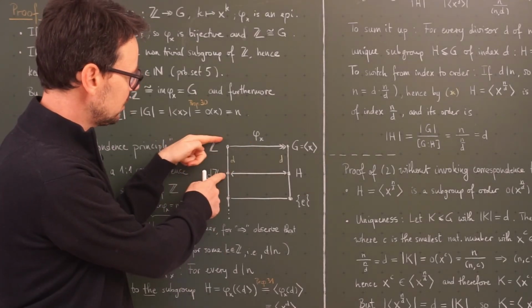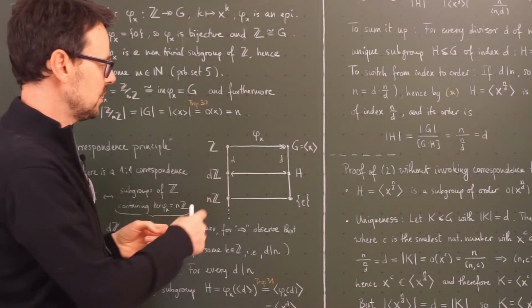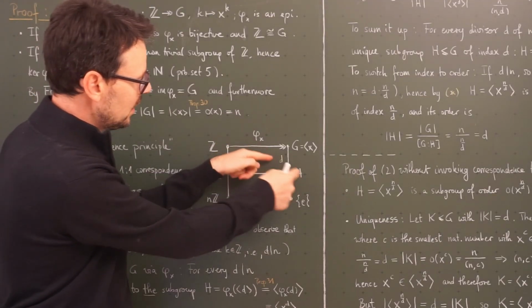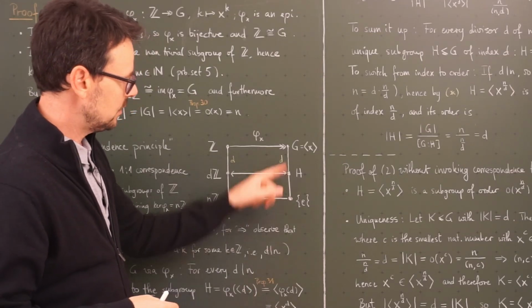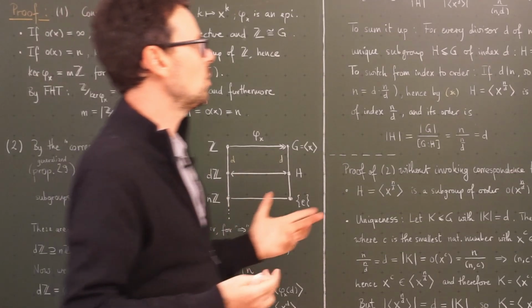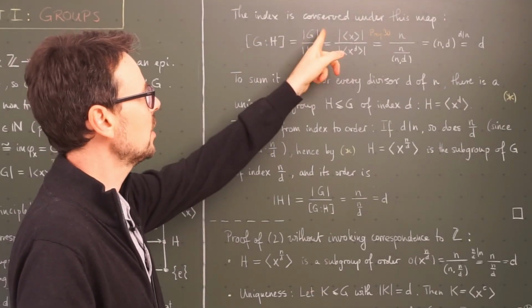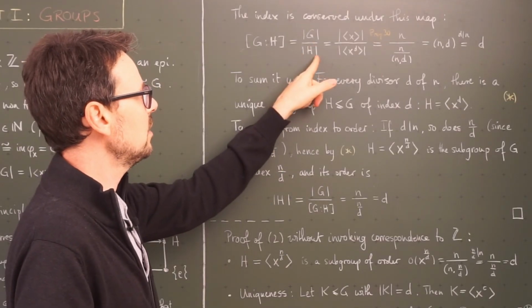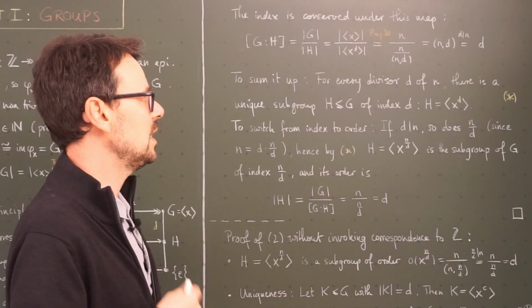So if the index here, which is clearly d, because there are exactly d left cosets of this subgroup in Z, then the index of this subgroup here, which was generated by x to the d, is also d. Why? Because by definition, or by Lagrange, the index is this cardinality divided by this cardinality. So we have the order of x divided by the order of x to the d.